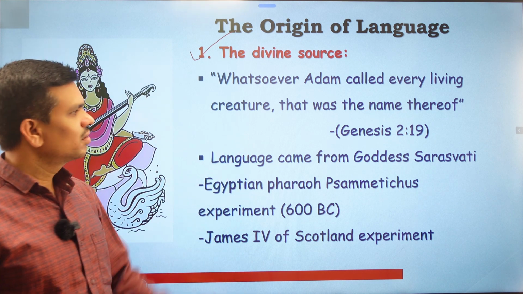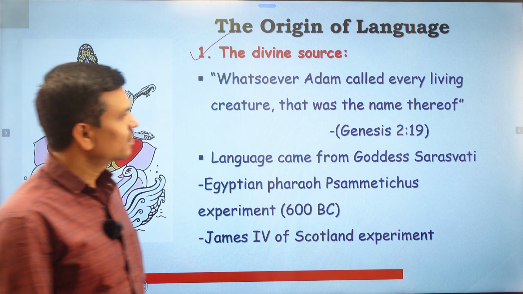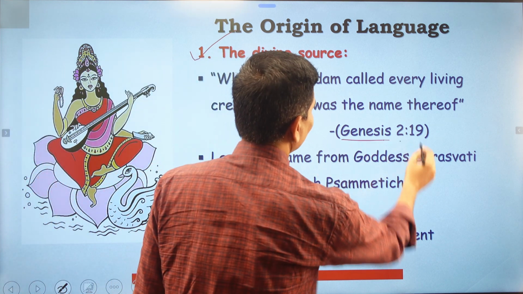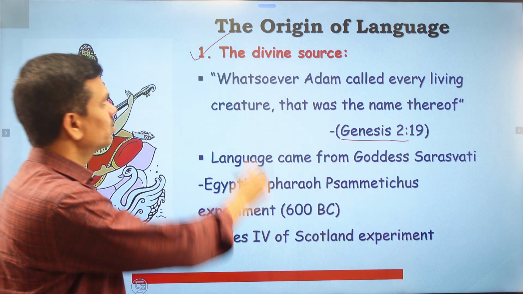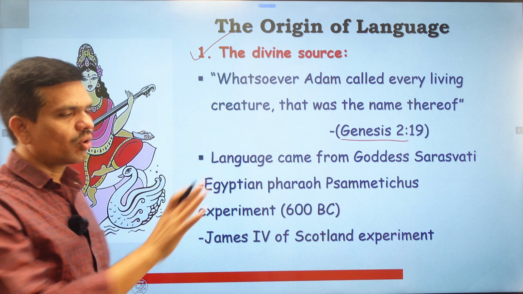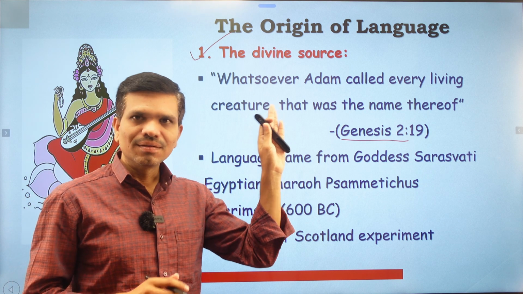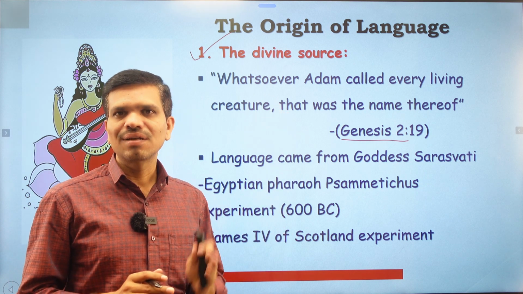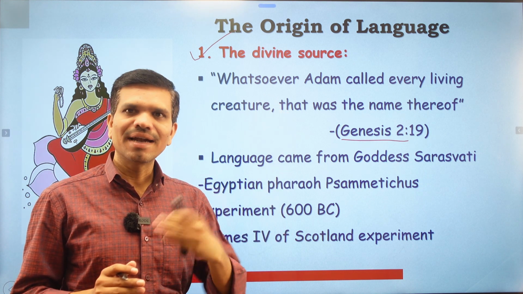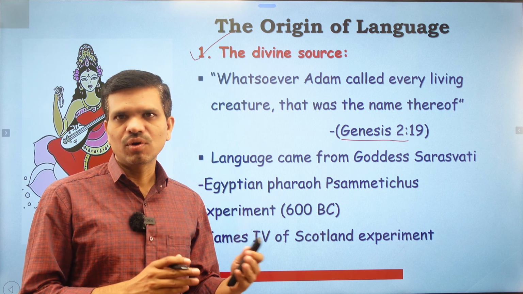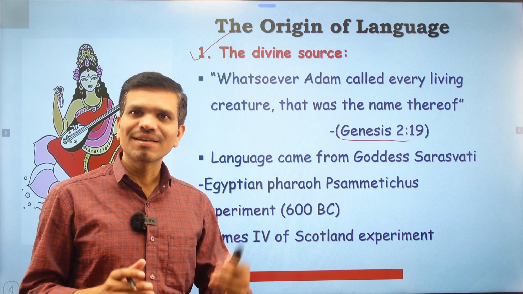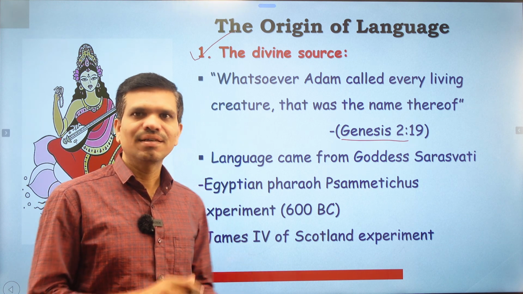In Christianity it is said that in Genesis we can find a source of language generation, and generally Christians consider language came from Adam, and Adam is the son of God. Or we can say that God created Adam and Adam created language.